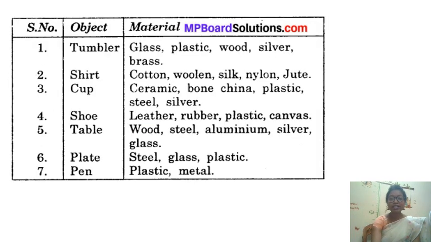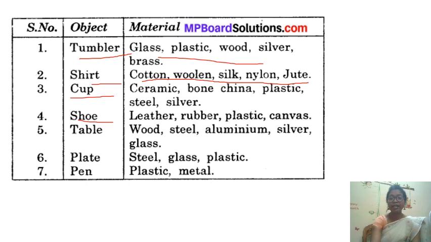So students, you can see here the objects can also be made up of different materials. If you see a tumbler, it is made up of glass, plastic, wood and silver. If you see a shirt, it is made up of cotton, wool, silk, nylon and jute. If you see a cup, you can see it is also made up of different materials.